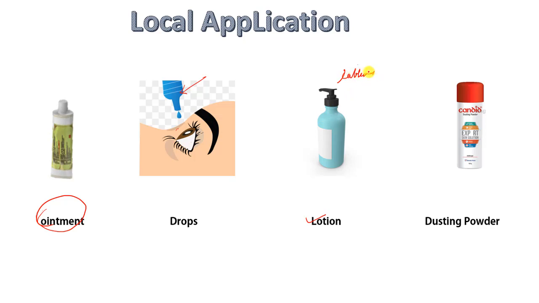The rubbing technique is used to produce a local effect of drugs. And then there is dusting powder. So lots of times dusting powder is used, especially iodine powder. So these are the different routes of drug administration.